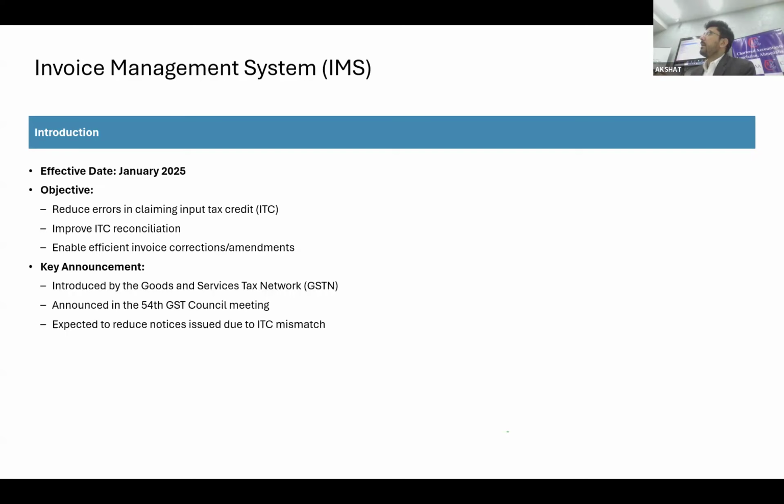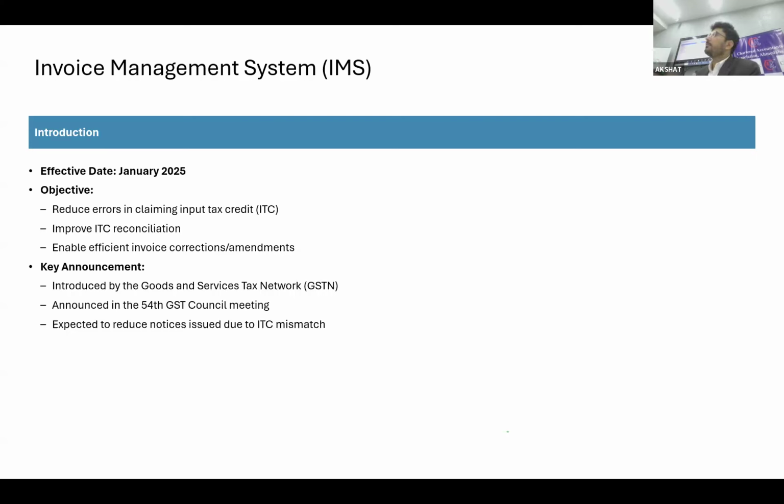See, this is, I would say, that transaction-based action that you need to take. You might be having many invoices. Up till now, you may be doing reconciliation manually in Excel, or you may be maintaining the data in Excel. But once the IMS has been enabled, that is not possible and that is not advisable also to do it manually.